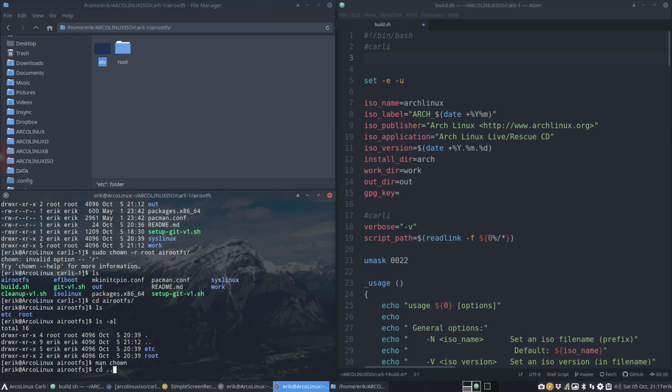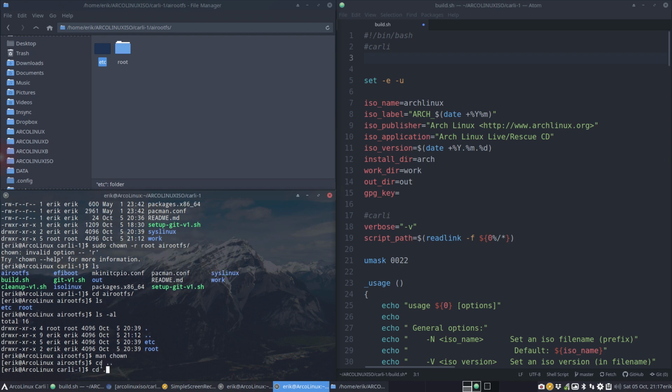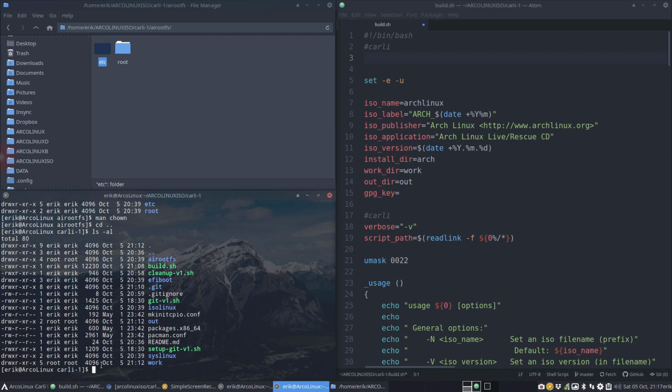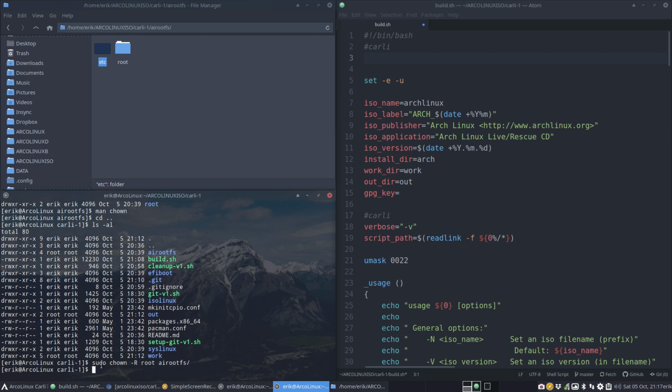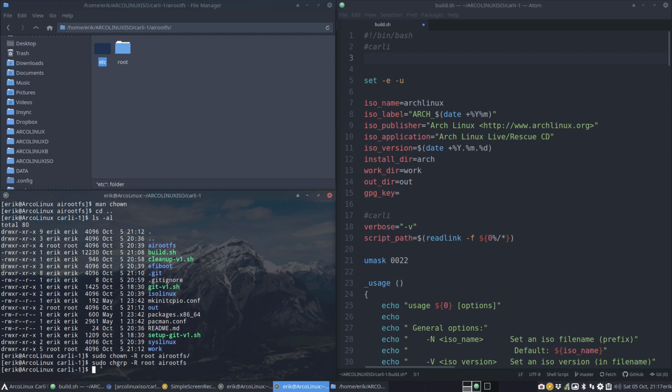Now I need to go back up here, I believe. Let's see where I am. Okay, so just go up with your arrows. So it was a big R. And the group, I don't know, let's take a guess, too lazy to look for it, and see that that's also a -R. And let's see again.